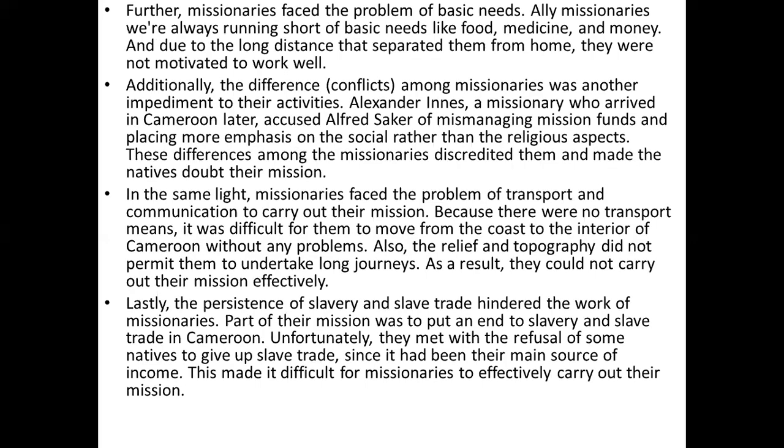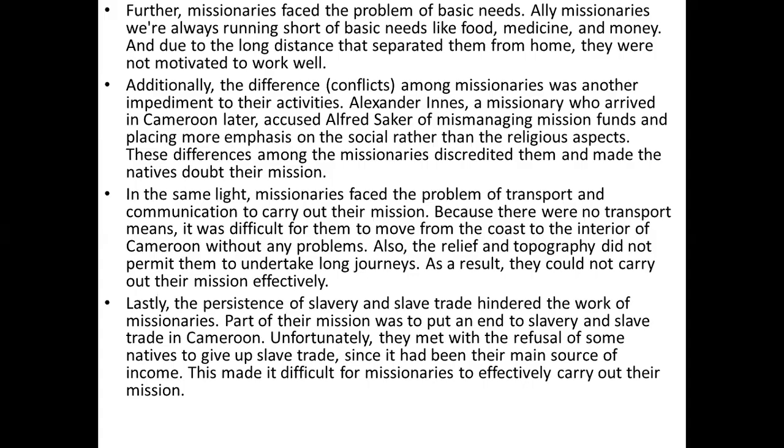Furthermore, missionaries faced the problems of road, food, and basic needs. Missionaries would always run short of basic needs like food, medicine, and money. And due to the long distance that separated them from Rome, they were not motivated to work well.